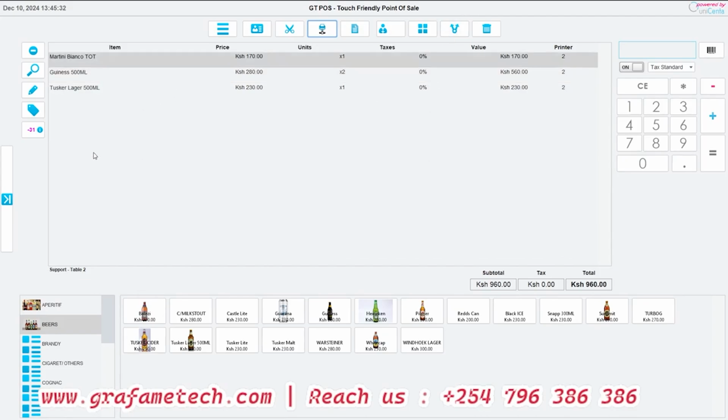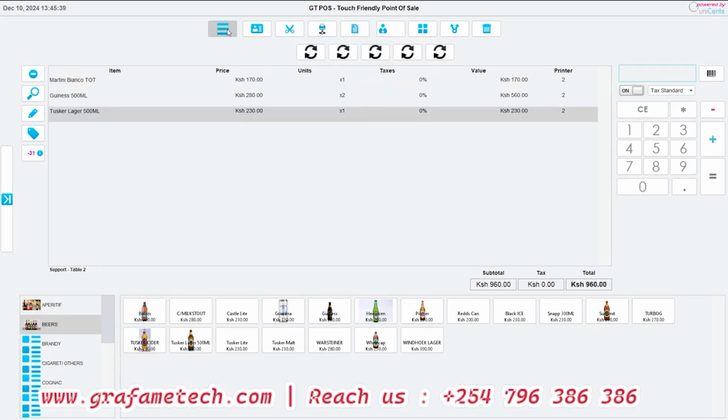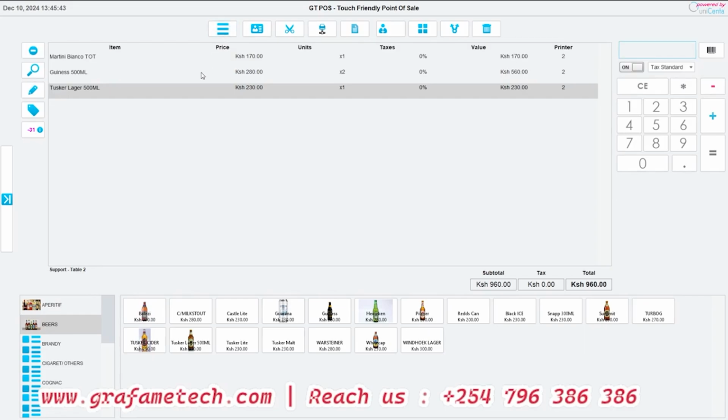So we have our products here. How do we sell them? Let's say there are some icons here which will be activated, including one for printing a customer bill. You know, you also have to give a customer bill, something that this person can refer to so that they can pay it. But let's say you are dealing with just a fast thing, maybe wines and spirits. You don't have to do all these printings. The only thing that you have to do is you have the products here.